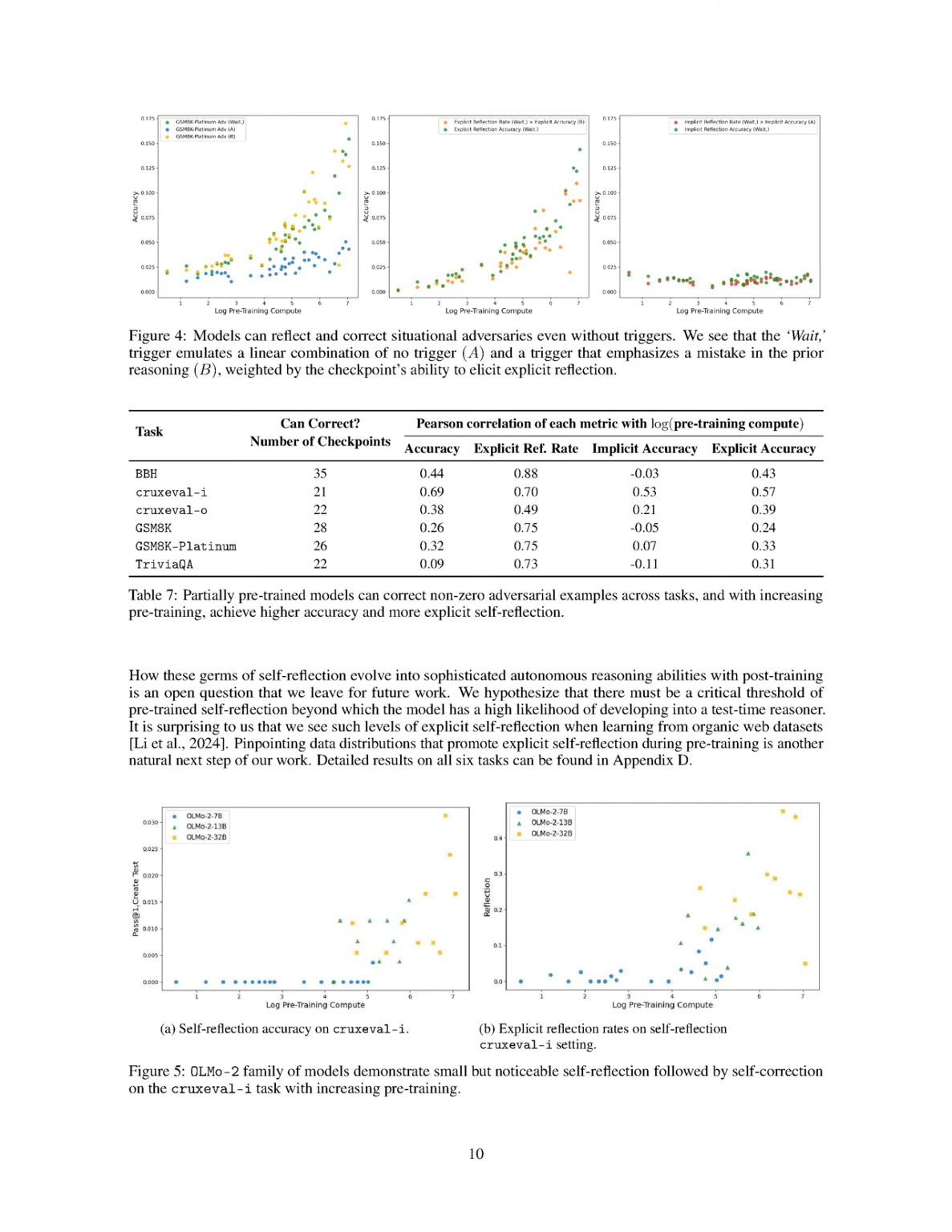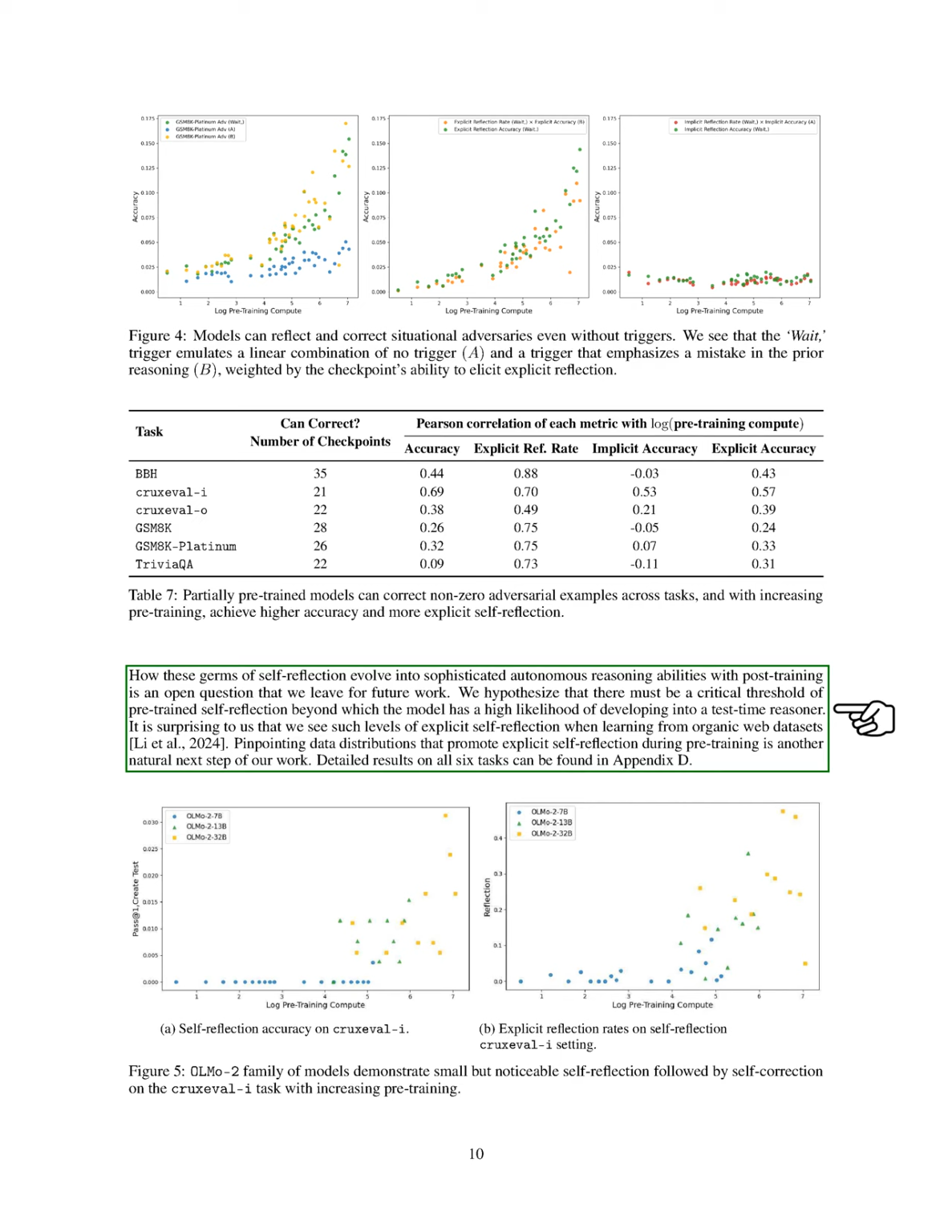Section Summary. In this section, we measure reflective reasoning across various tasks and find that models exhibit a strong presence of explicit reflection, which increases with more pre-training compute. We also observe that while models can reflect without prompts, the wait trigger significantly enhances their explicit reflection and accuracy, and although self-reflection is less common, it improves with pre-training, suggesting a potential pathway to developing autonomous reasoning abilities.